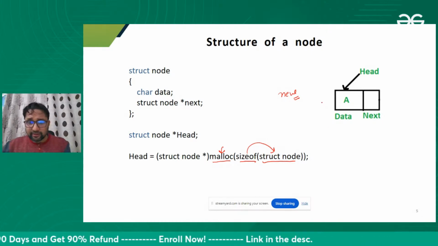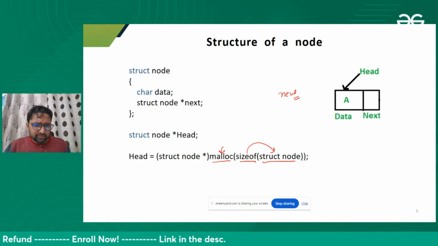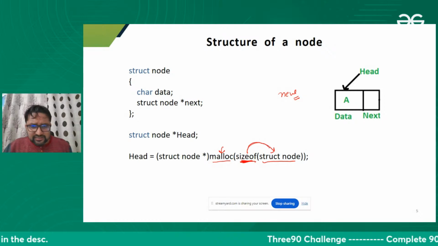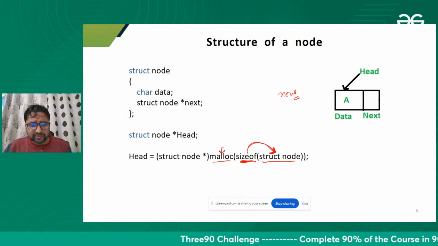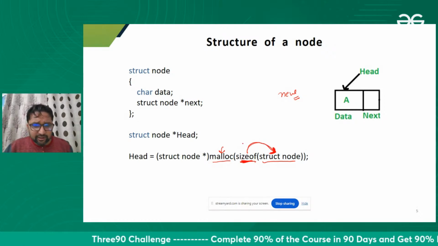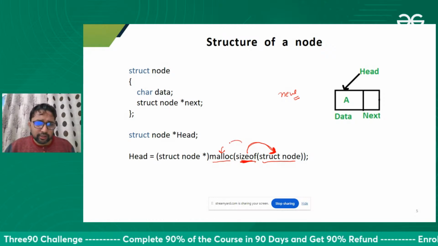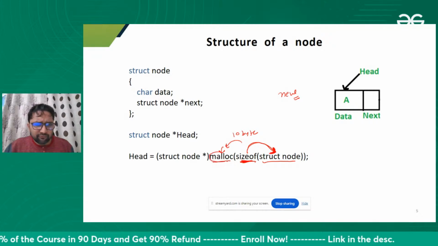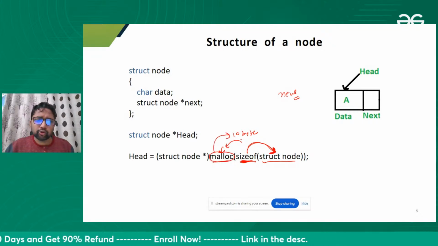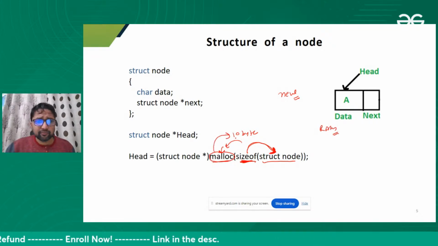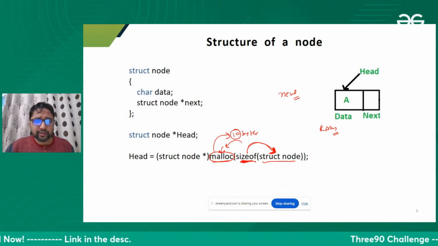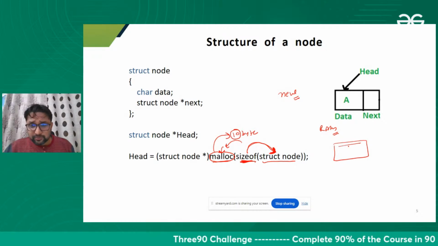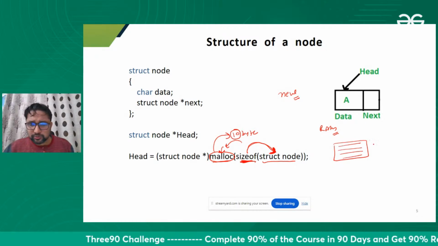Okay, definitely. So I'm just telling how this is reserving memory. Simple. The sizeof operator is finding the size of a node, and this is telling malloc, okay, we require 10 bytes. Malloc will say, okay, let me reserve 10 bytes for you in RAM. He will reserve 10 bytes for us in RAM. Let's suppose this is the 10 bytes, the space given to us, one node space.